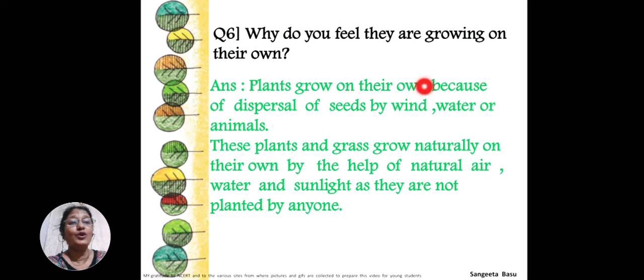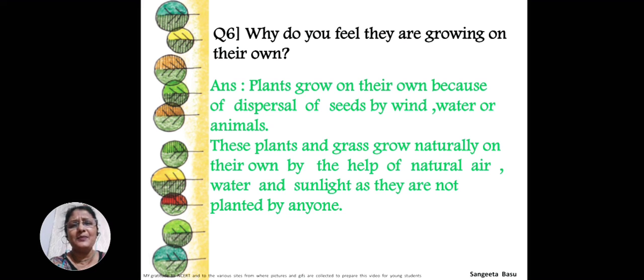By wind or water, and sometimes animals and birds can also carry its seeds from one place to another, so that plants can grow. These plants and grass grow naturally on their own with the help of natural air, water, sunlight, and of course the soil, and they are not planted by anyone.